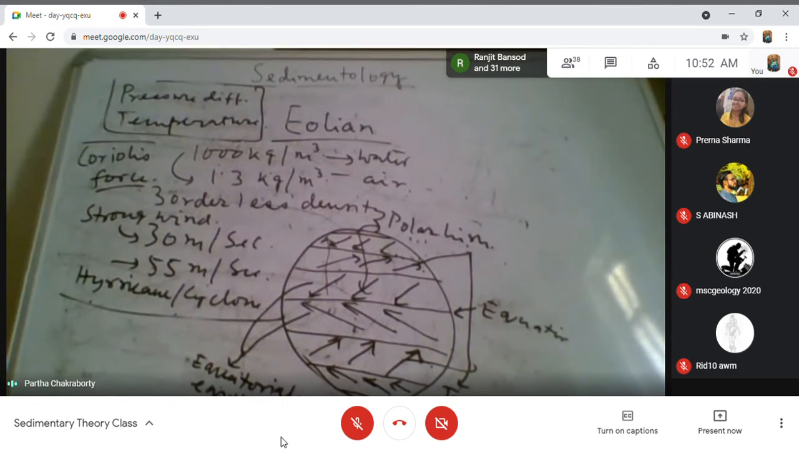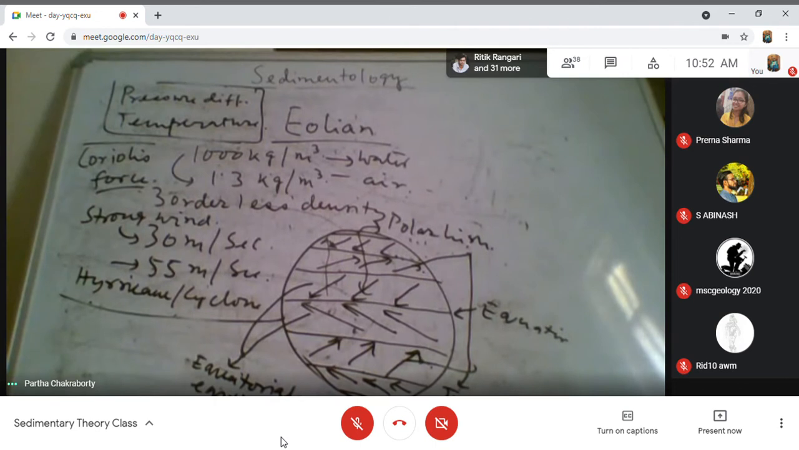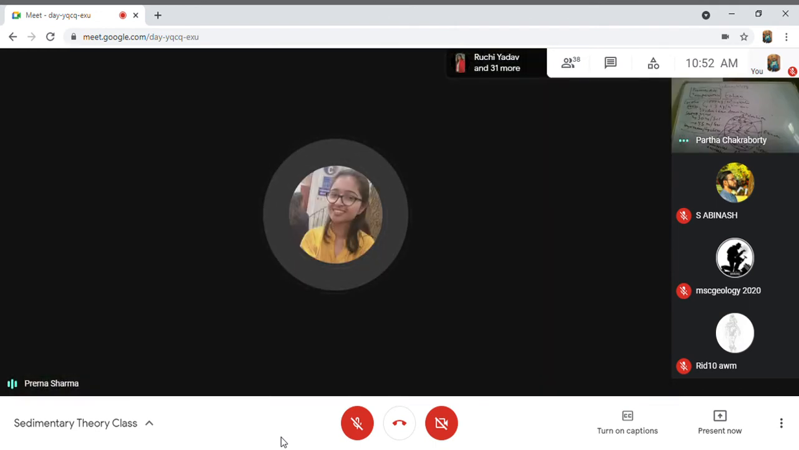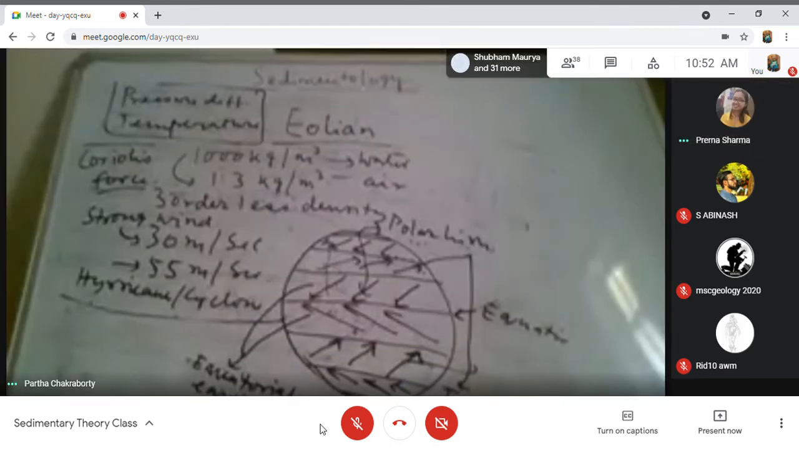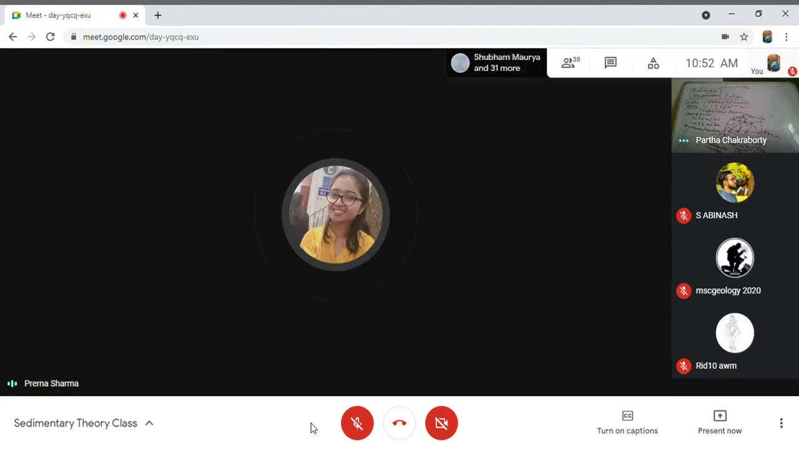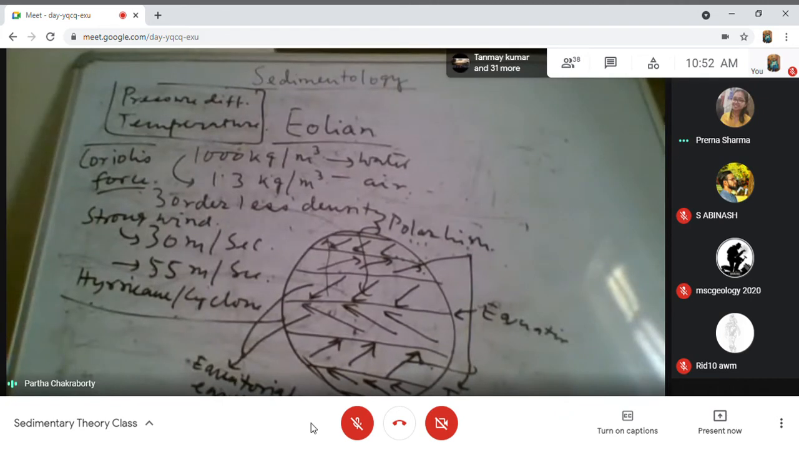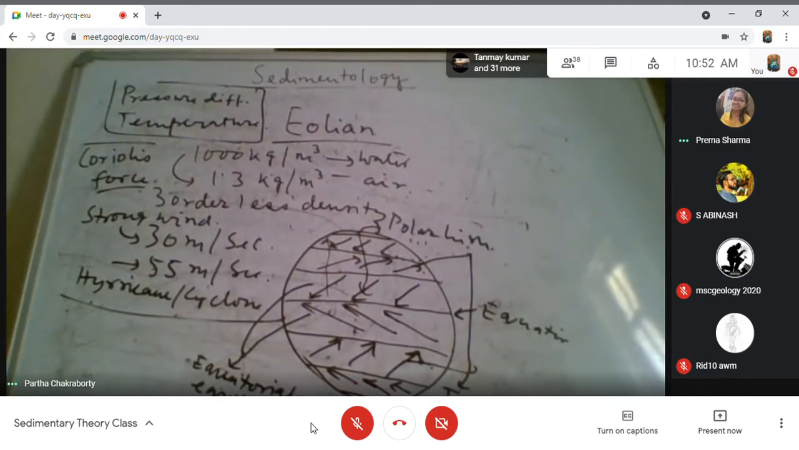When we call something a desert, what is a desert? It is a place which is getting a small amount of rainfall. What amount? Less than 25 centimeter per year. That is what a desert is. And 25 to 50 is semi-desertic.